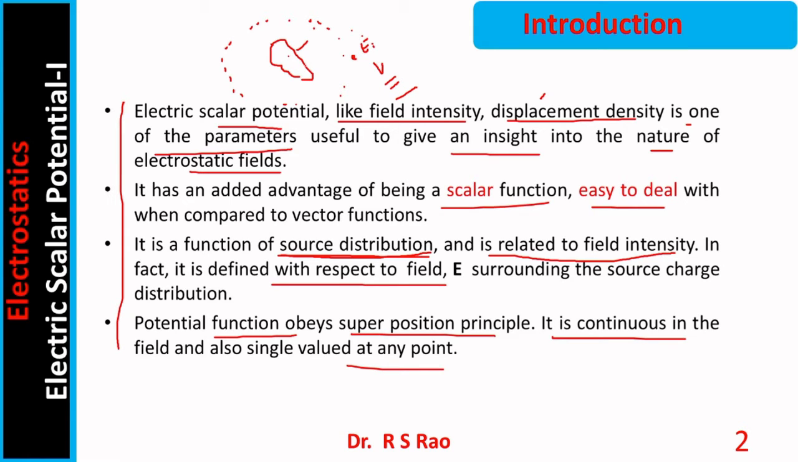This is one aspect. Another aspect is E and V both are sourced by one charge distribution. Parents are same. Therefore, there must be some relation between E and V. He says V is related to E too. It is a function of source distribution. This is one aspect. It is related to field intensity also. This relation is because both are arising from the same source.